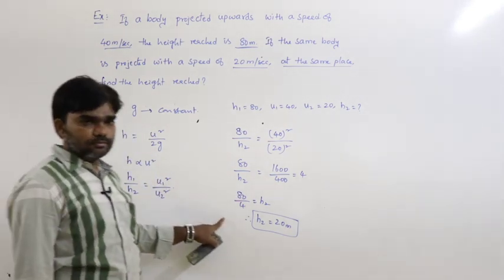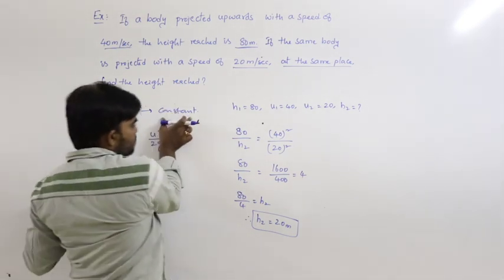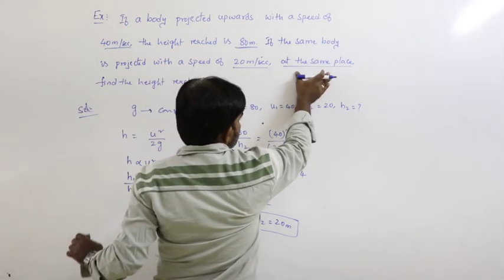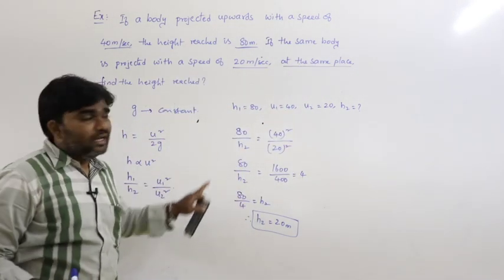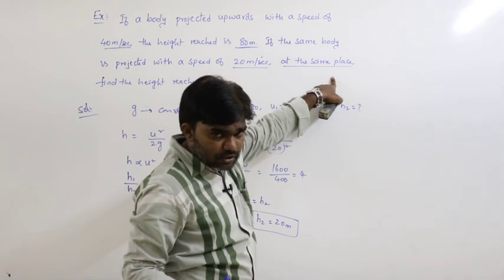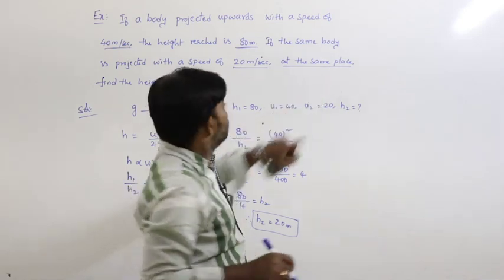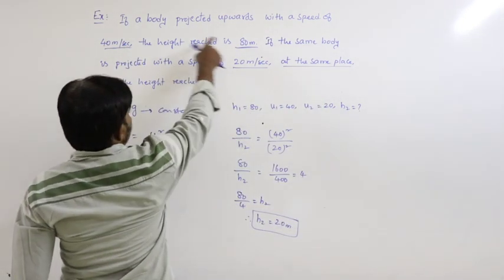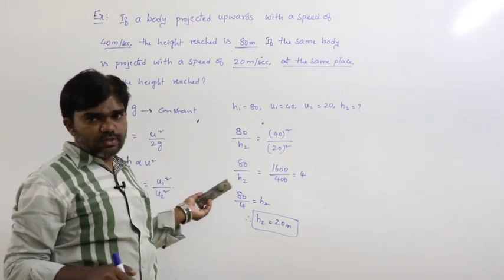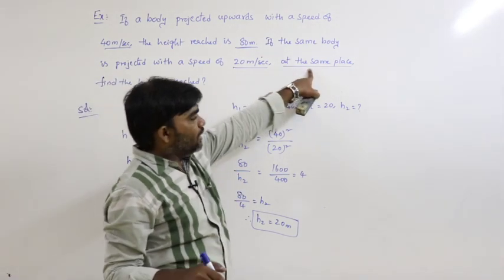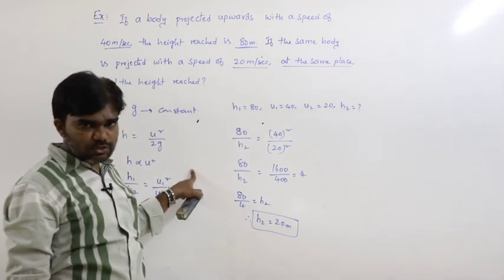This is the way to do the problem. So G remains constant. Why does G remain constant? The two bodies are projected at the same place. That's why G remains constant. Of course, if this condition is not mentioned in the problem, and only these values are mentioned, 40 and 80, 20, and we have to find the second height, we can use this situation. For understanding purpose, I am considering this one here. Of course, even if it is not mentioned, we have to follow this situation only.